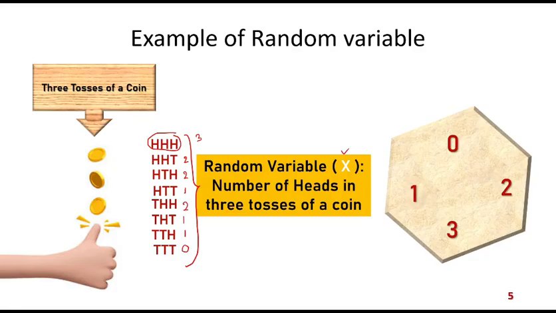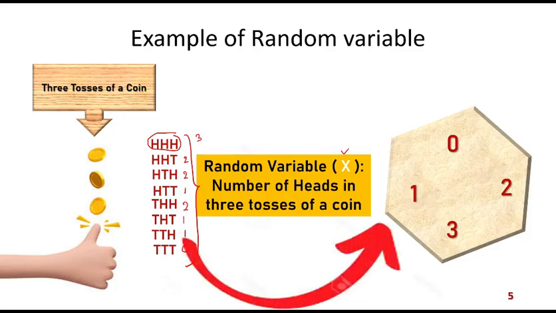So we started with tossing of a coin, and based on the random variable, we reached some numbers. This is a subset of the real numbers. This mapping is done by the random variable. That means a random variable maps a random experiment to a set of numbers, which is a subset of R, the real number set.